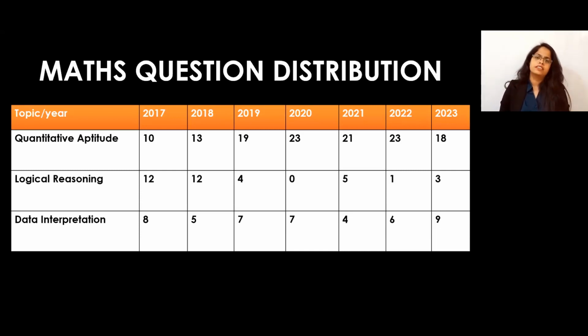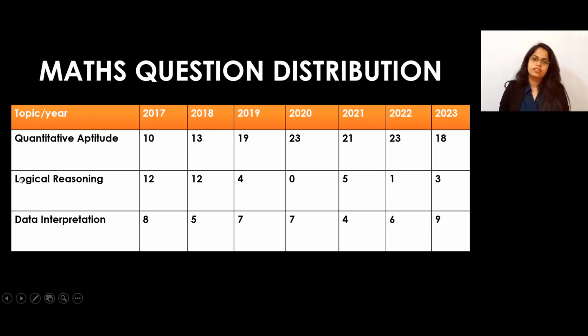Then the next one is logical reasoning. If you observe 2017-18, before these 5 years, they were asking more questions from logical reasoning, like 12 questions, then again 12 questions in 2017 and 18. Then in 2019, suddenly they asked only 4 questions. Then in 2020, they asked 0 questions. They suddenly decreased the weightage. In 2020 it came to 0, and again they started asking questions from logical reasoning. Then they asked 5 questions, then 1 question, and in the recent one they asked 3 questions.